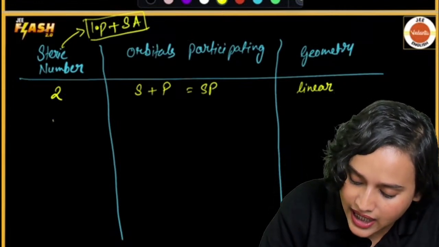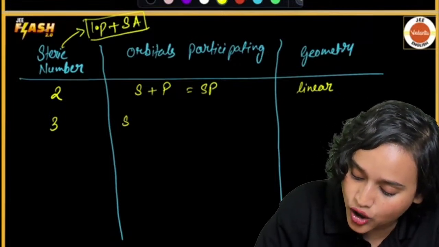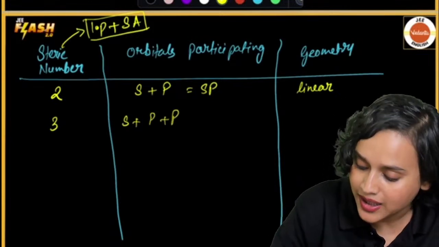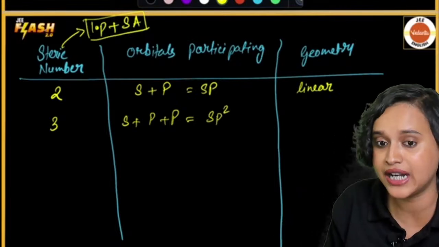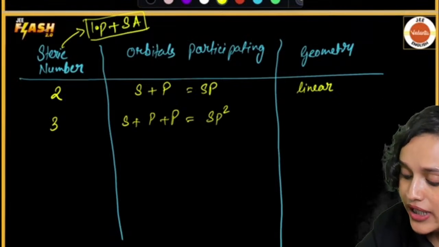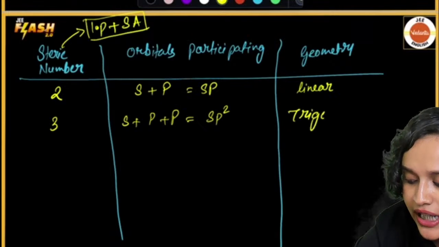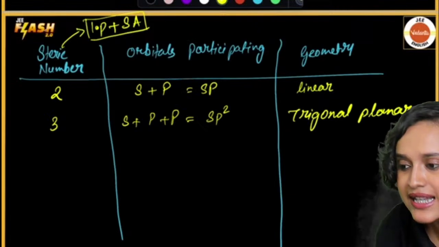Now, let's say that our steric number is 3. If steric number is 3, that means there will be one s orbital and two p orbitals taking part. That means the hybridization is going to be sp2 hybridization. And our geometry will be trigonal planar. Is that right?